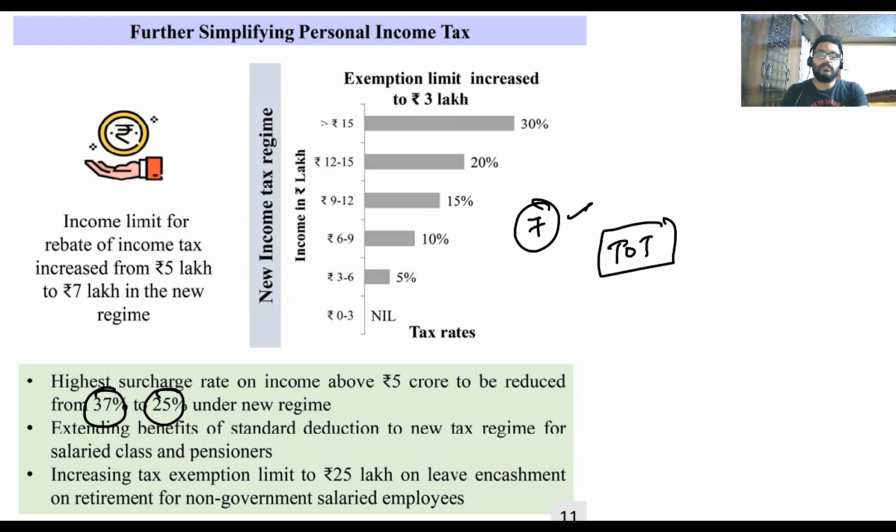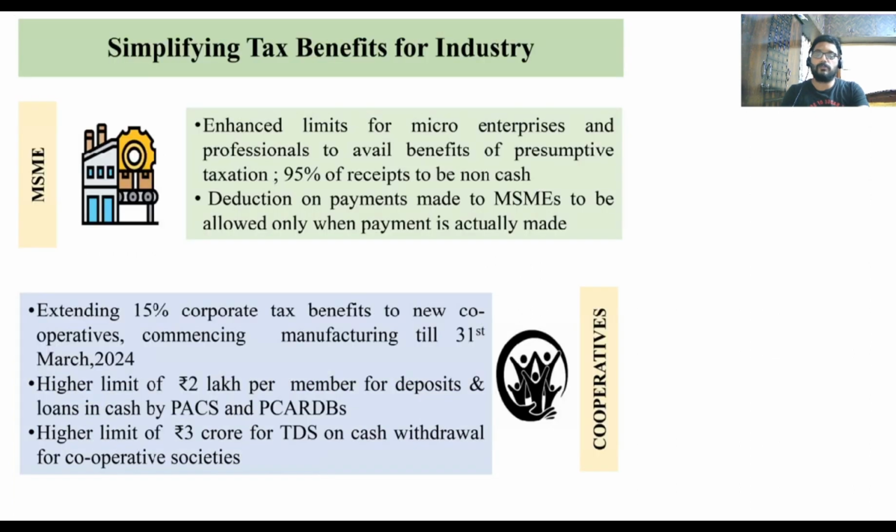Okay, so these are the two important things which you have to remember. Now, what are the tax benefits I am giving to the industries? Definitely MSMEs have been given more benefits, and there is an enhanced limit for the micro enterprises. All right. Now, 15% corporate tax. If you take the example of cooperatives, 15% corporate tax benefits go to new cooperatives.